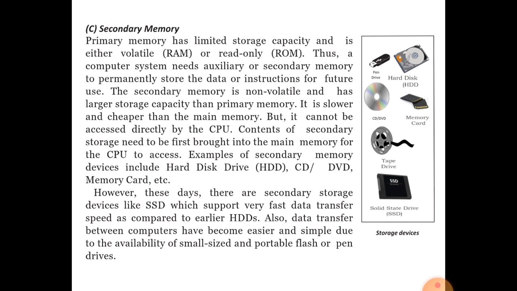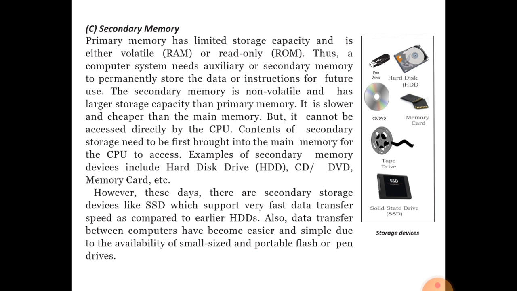You can examine again the block diagram of the computer system that we have explained previously. The data that we have received from the CPU we can store in the secondary memory, and we can take the data and instructions from the secondary memory again into the CPU as input. See the cycle.